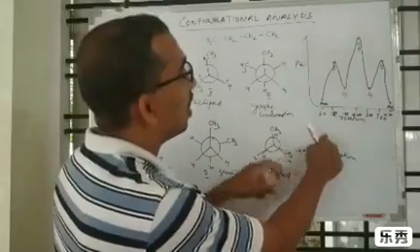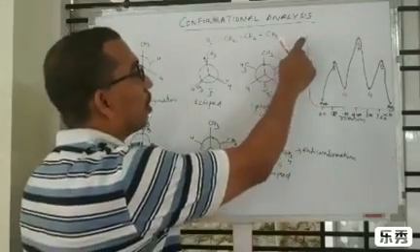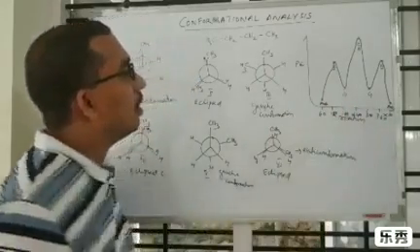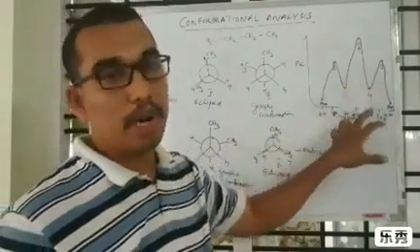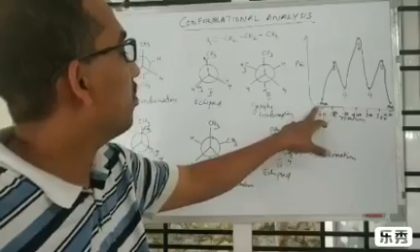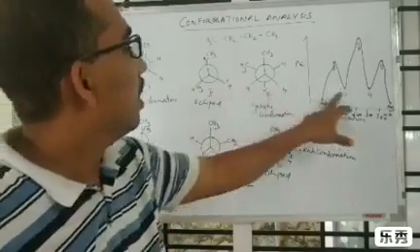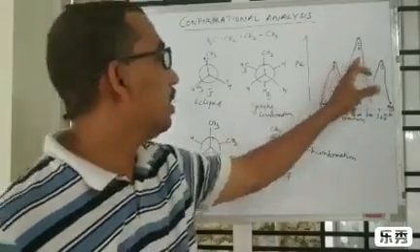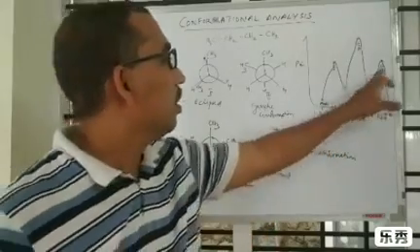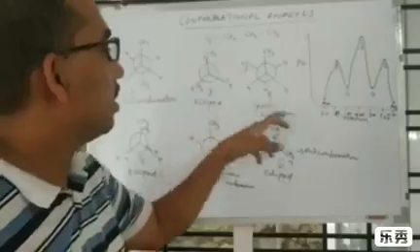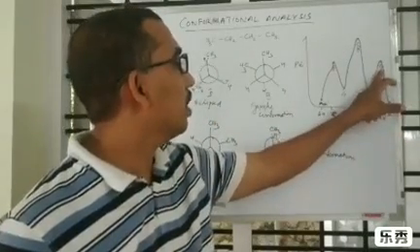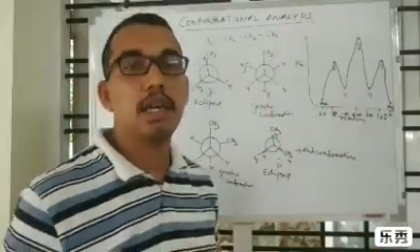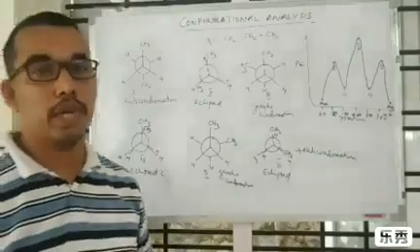And the conformational analysis can be represented by plotting potential energy on the y-axis and rotation of the carbon-carbon single bond on the x-axis, and the graph can be plotted like this. At 60 degrees we can plot anti-conformation, at 120 the second conformation, the third one at 180 degrees gauche conformation, the fourth one the conformation with maximum energy, the fifth one again gauche conformation, and the sixth one having the same energy as the second one, eclipsed conformation. Then again rotating 60 degrees will produce anti-conformation, and this is the conformational analysis of butane. Thank you.